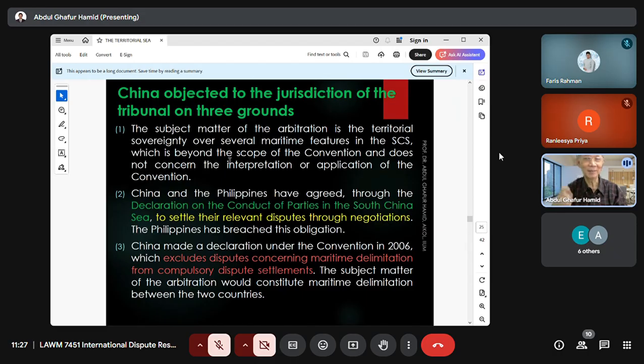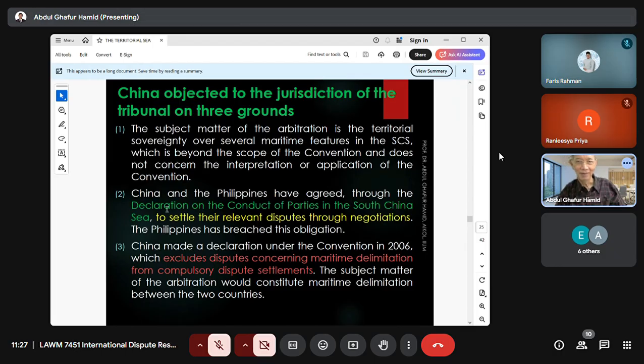The main subject matter of the arbitration is to decide on the territorial sovereignty over maritime features, and that is why it is beyond the scope of the convention. It is not related to interpretation or application of the convention. It is related to deciding who owns the maritime features. This is not within the scope of the convention, for one.